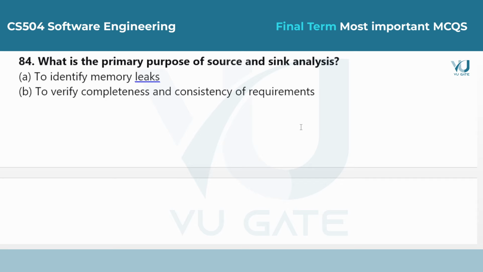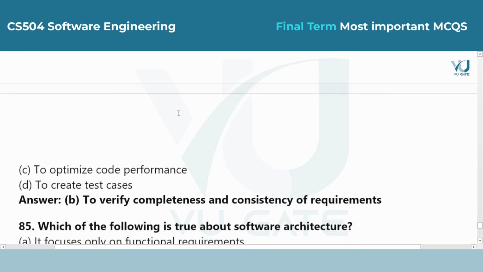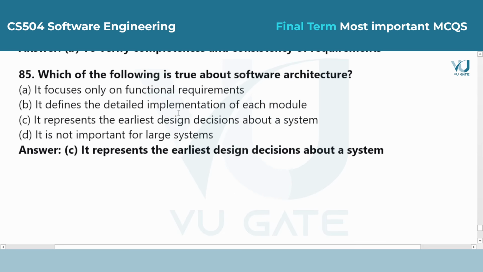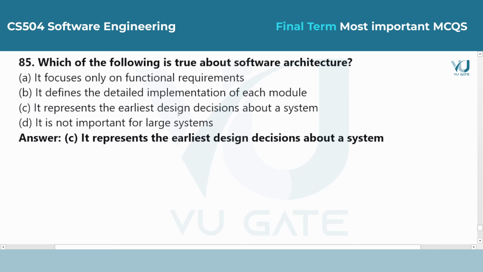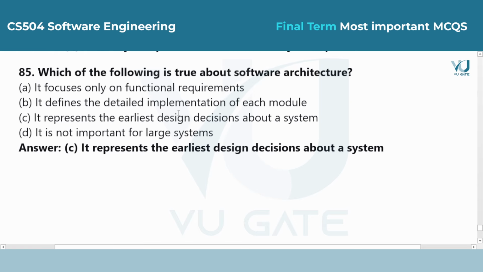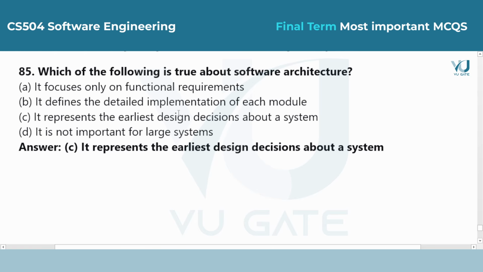Answer is option, to verify completeness and consistency of requirements. This analysis tracks where information comes from and where it goes. If a piece of data is created but never used, or if a report needs data that was never collected, this analysis finds those gaps. Question 85. Which of the following is true about software architecture?